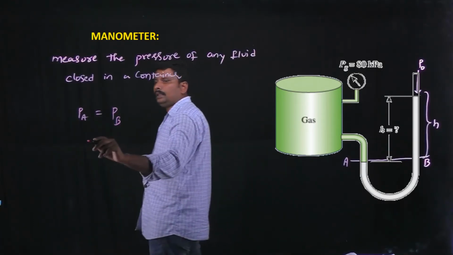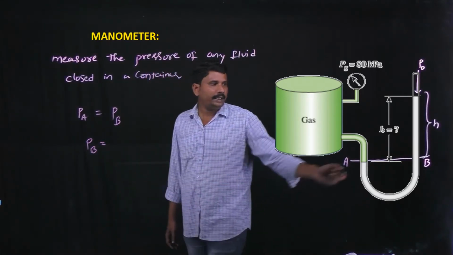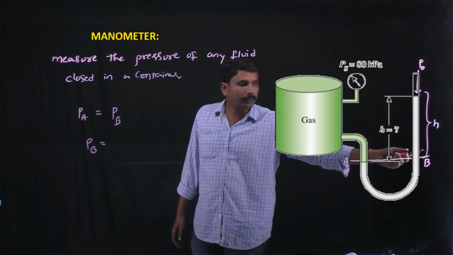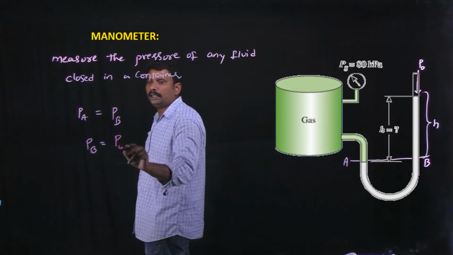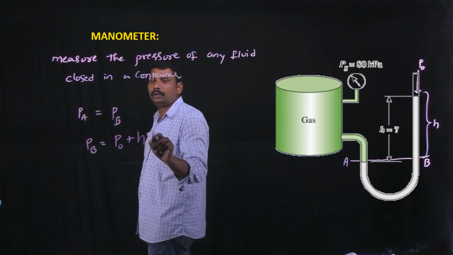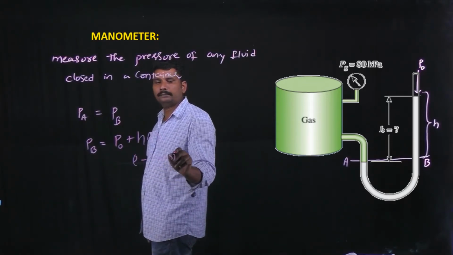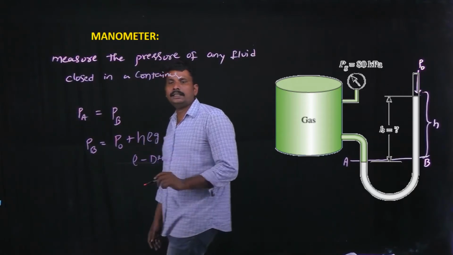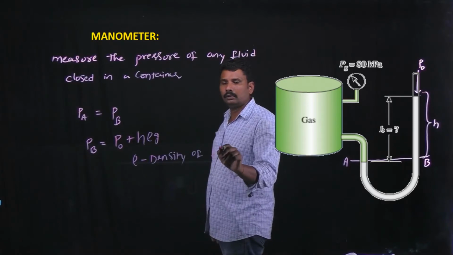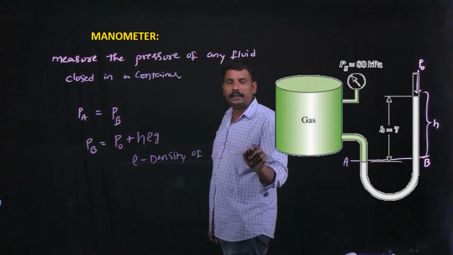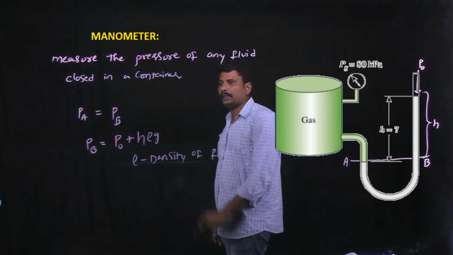But position B is at a depth h below the atmospheric pressure level. So the pressure at position B is nothing but P naught plus h rho g. Here rho is the density of the fluid inside the U-shaped tube.